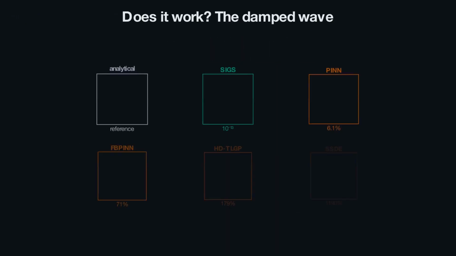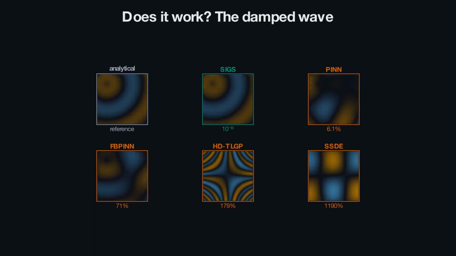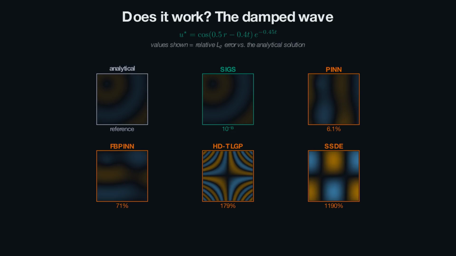So we begin with problems where the analytical solution is known and exists. Let's consider for that goal once again the damped wave. On the damped wave, SIGS recovers the exact closed form at a relative L2 error of order 10^-13, while the neural baselines and the symbolic baselines range from several percent to over 1000% error. Recovering a known analytical solution is reassuring.